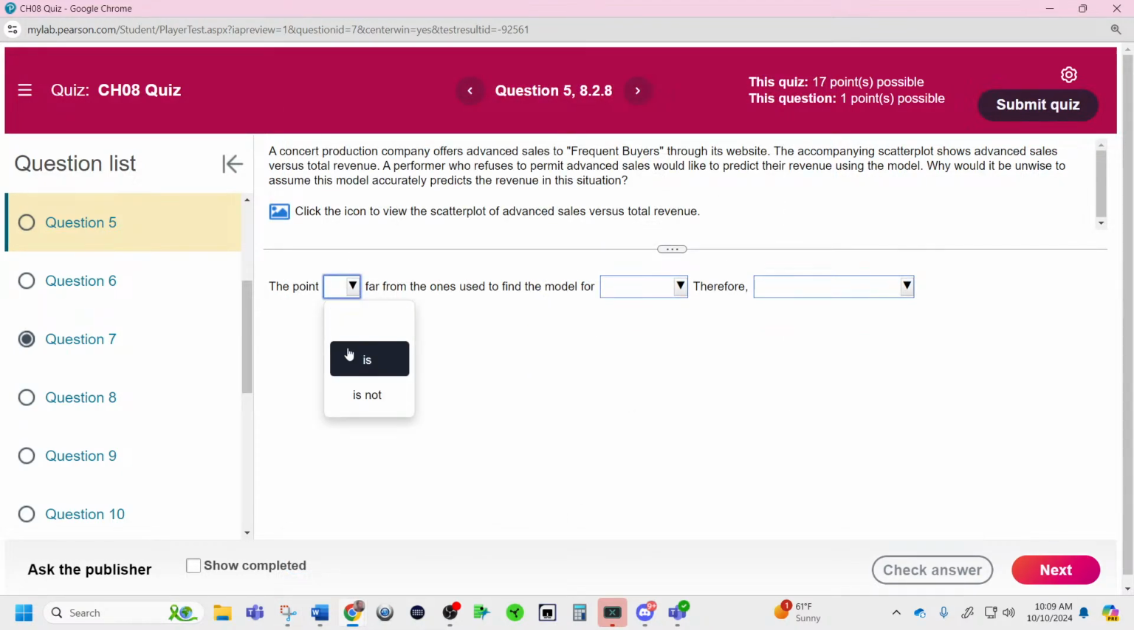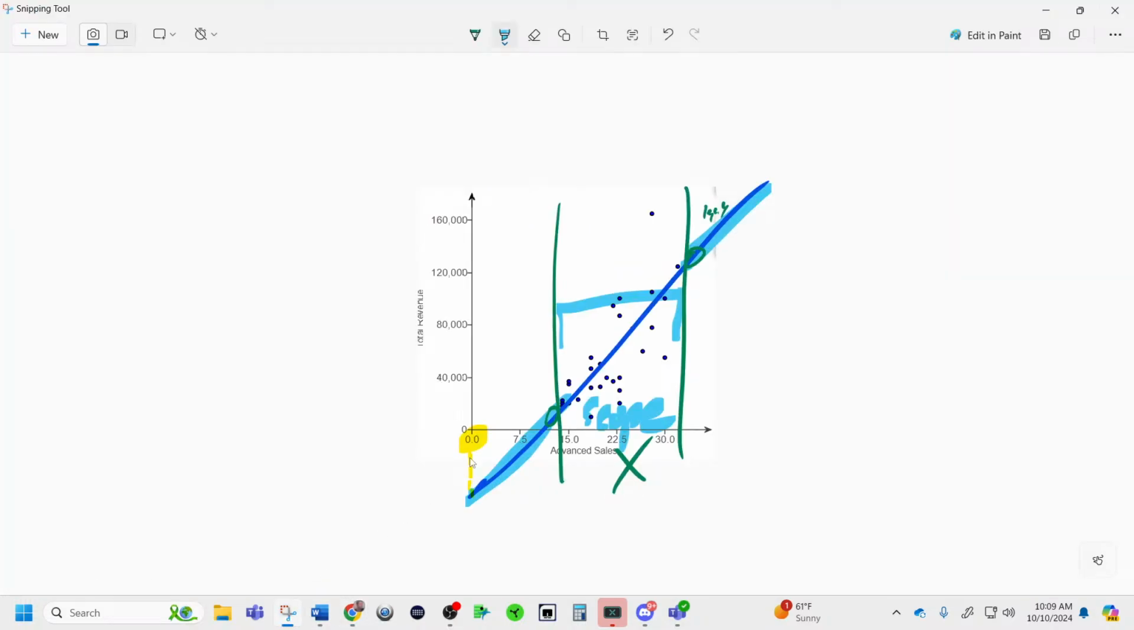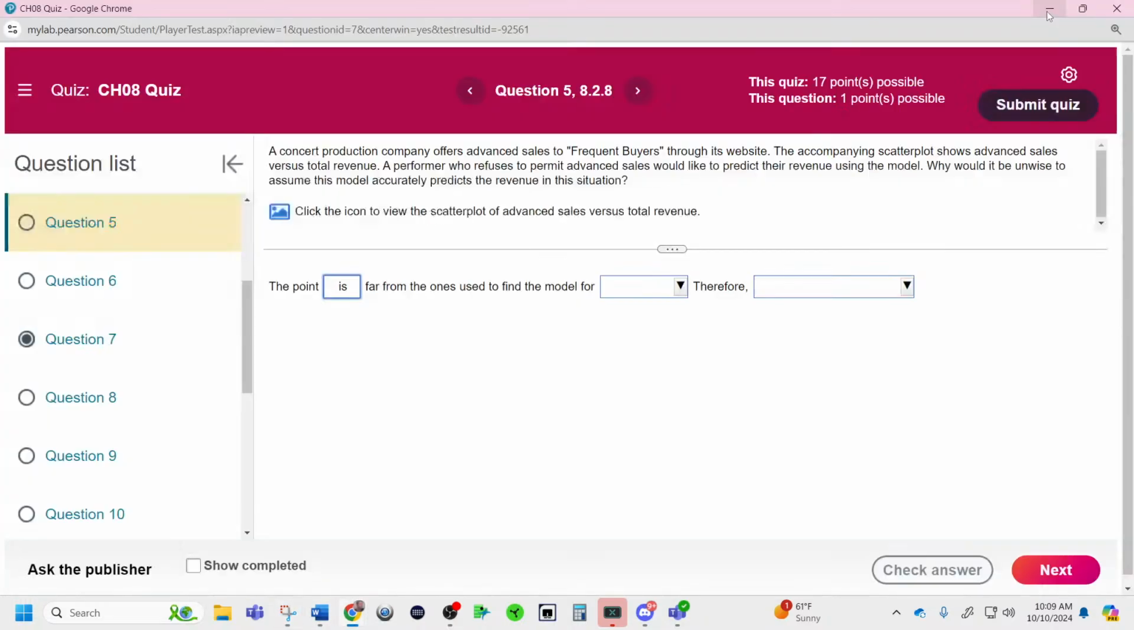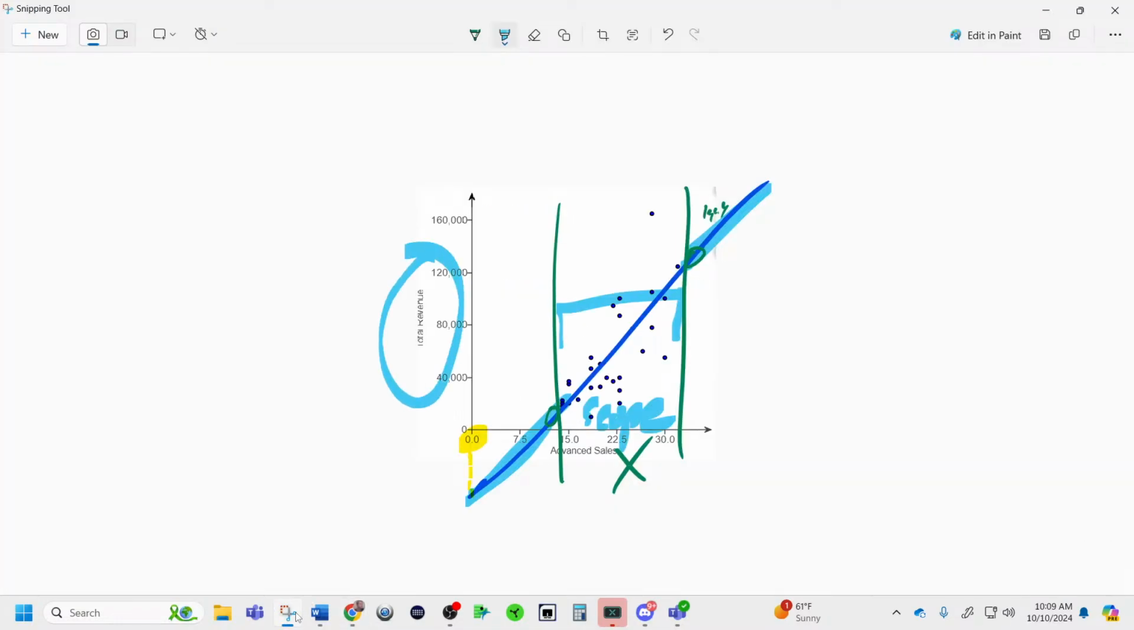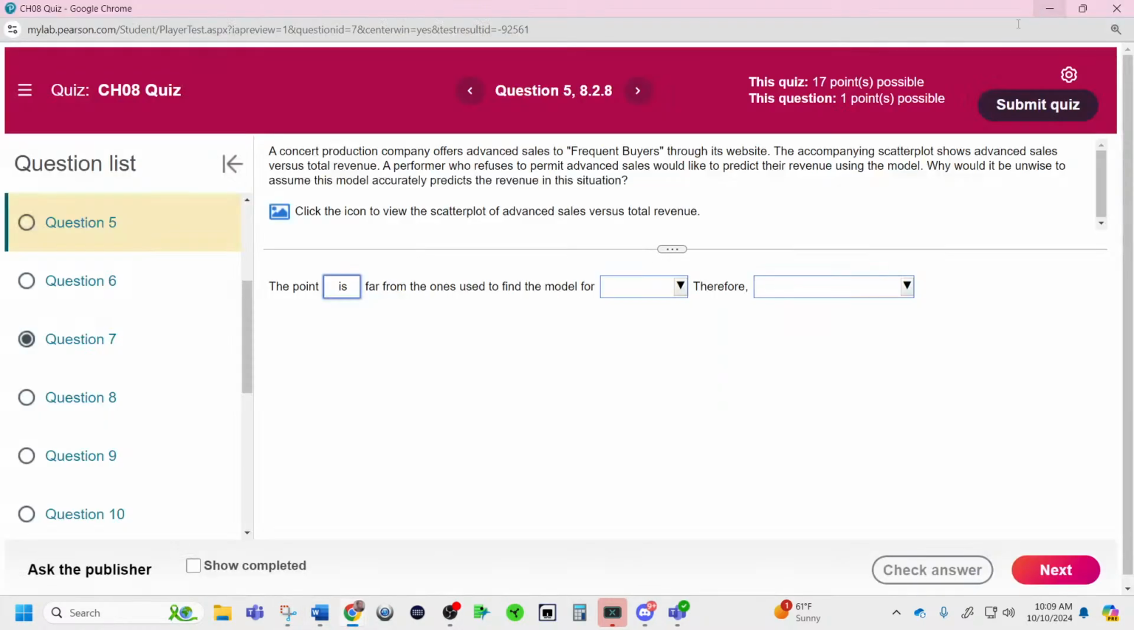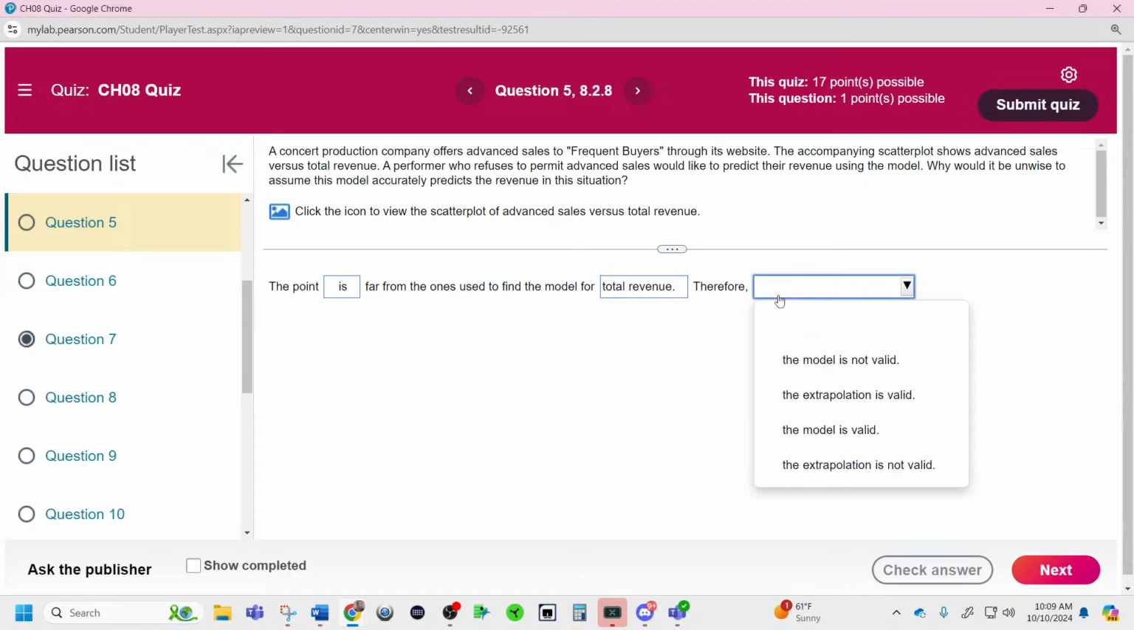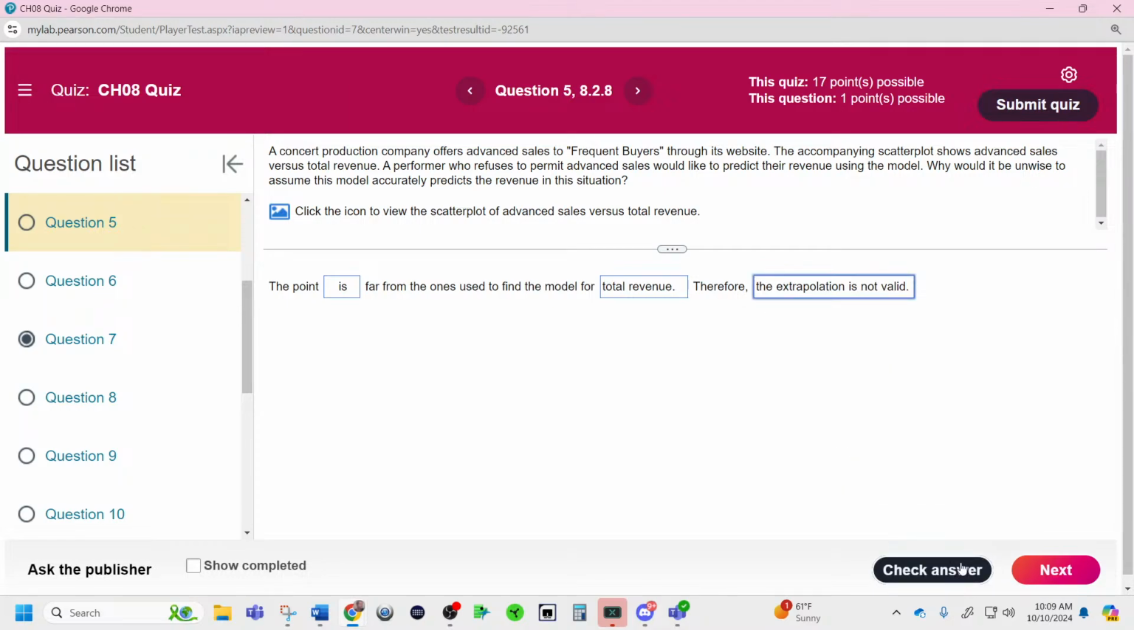This prediction is far away from the rest of the points. That prediction at the very bottom is far away from the rest of the points used to find the model. And they're trying to find total revenue. This is where I got tricked yesterday. Therefore, this extrapolation is not valid. I think we're going to go with that. I kind of agree with them now as I think about it. It's not that the model is not valid. Extrapolating this far is not valid. So we should get 100.